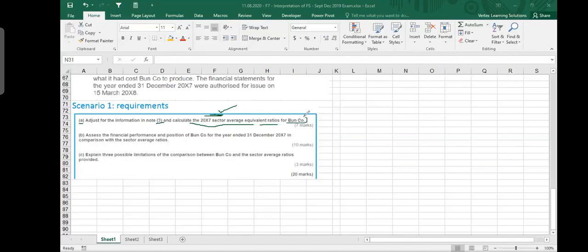So this is our company, one company, and we are going to compare it with the industry. So we are not going to have trend analysis or comparator analysis. We are going to have industry analysis. But before that, it says adjust for the information in note 3. So it means that there is some information in note 3 which we must read, and then we should find out the ratios. And we do not make any comment. He does not tell you to make commentary, because in part B, it says assess the performance. In part A, it does not say discuss, assess, comment, nothing. He says adjust for the information and calculate the ratios. That's all. So you are not going to make any commentary here. No discussion, just numbers. So let's read the numbers now.